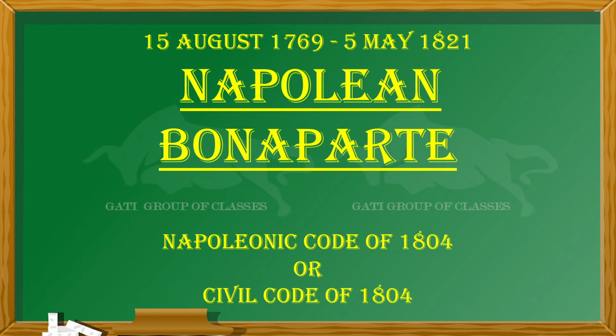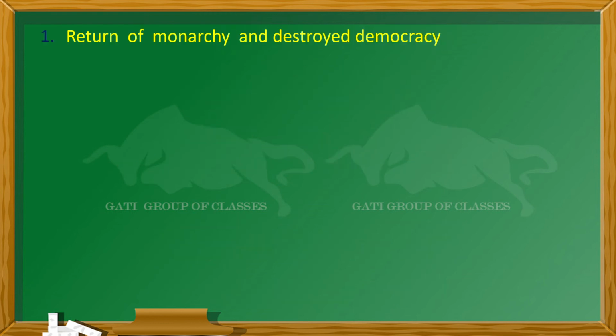So the next topic is Napoleon Bonaparte. Now we have a time period of 15th August 1769 to 5th May 1821. This is the time period of Napoleon Bonaparte, and we are going to discuss the Napoleonic Code of 1804, which is also known as the Civil Code of 1804. You have to remember these things. Now, what are the points?